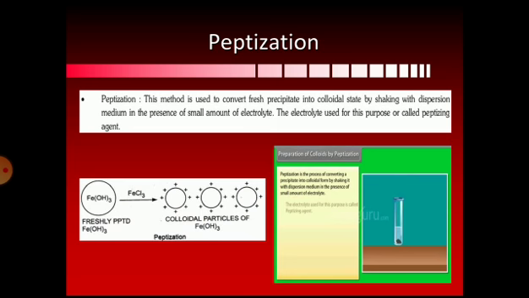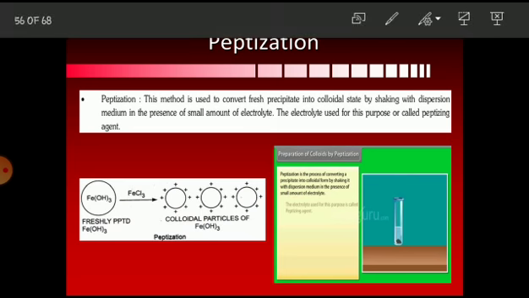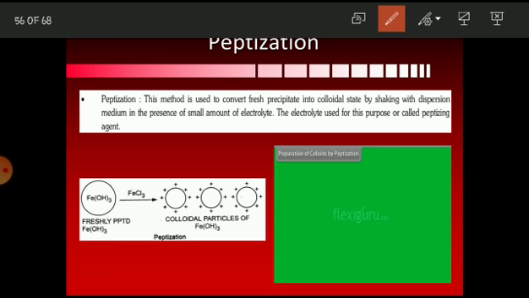So here we have the freshly prepared precipitate, that is ferric hydroxide. When it is treated with the dispersion medium and the peptizing agent ferric chloride, it forms colloidal particles of ferric hydroxide, and this process is called peptization. So let us try to understand this also through animation. Preparation of colloids by peptization.